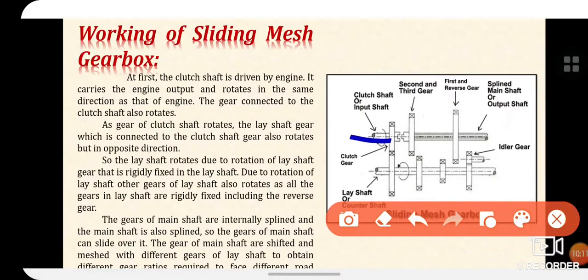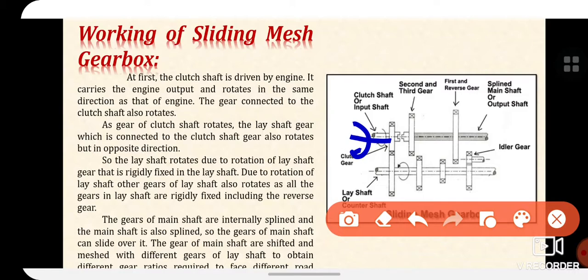It carries the engine output and rotates in the same direction as the engine. The gear connected to the clutch shaft also rotates. As the gear of the clutch shaft rotates, the lay shaft gear connected to it also rotates, but in the opposite direction.